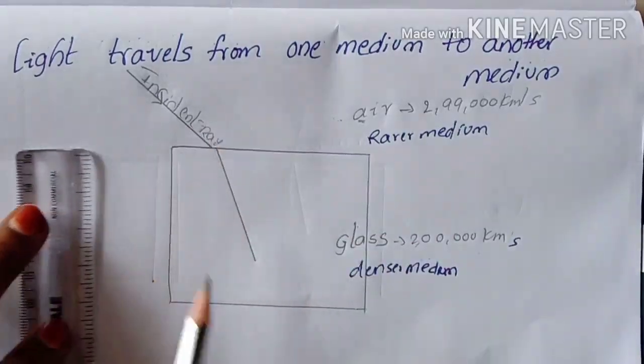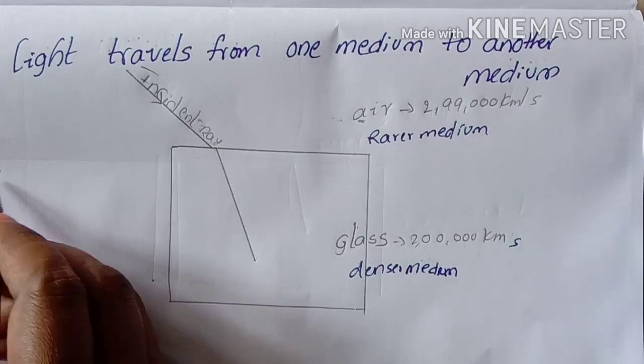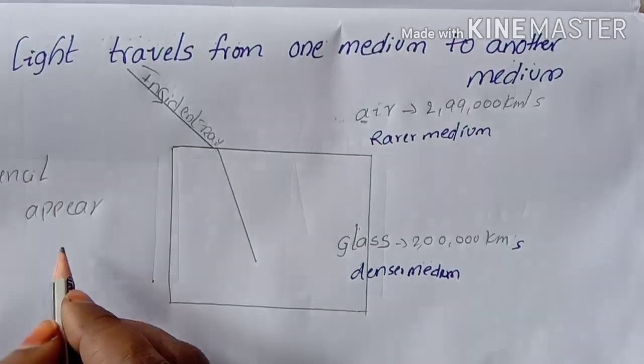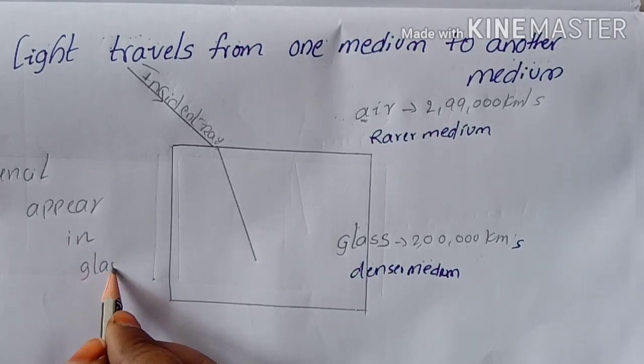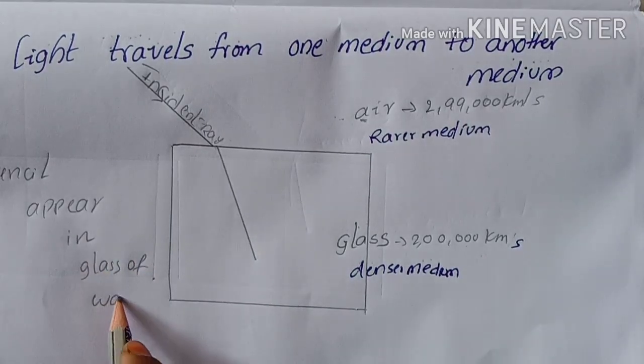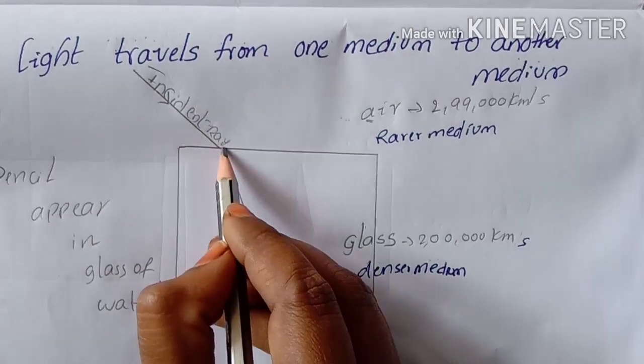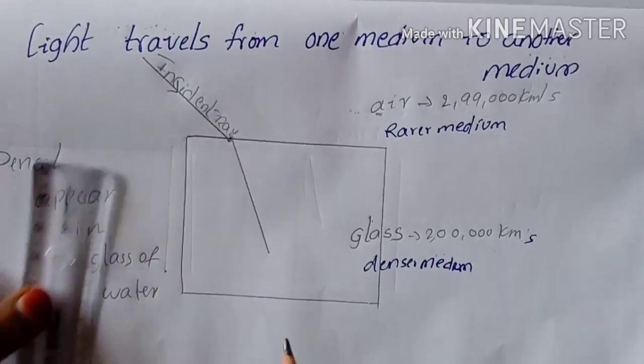Already in the previous video we saw how the pencil in a glass of water appears bending. Same here, when light travels from air to glass, it appears to bend.